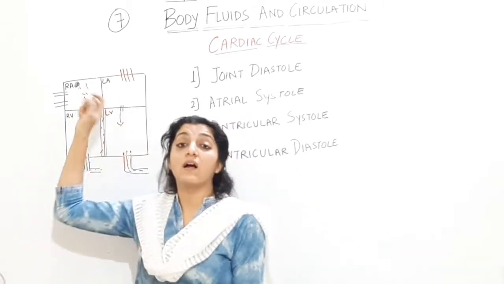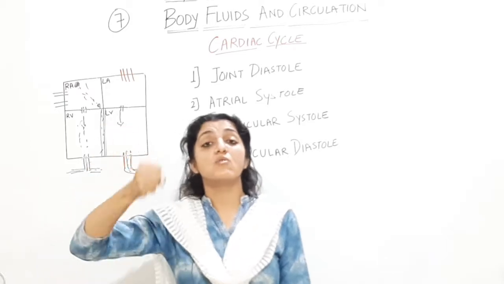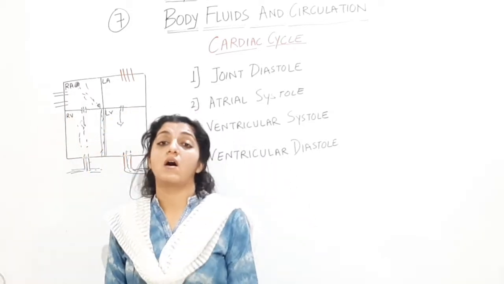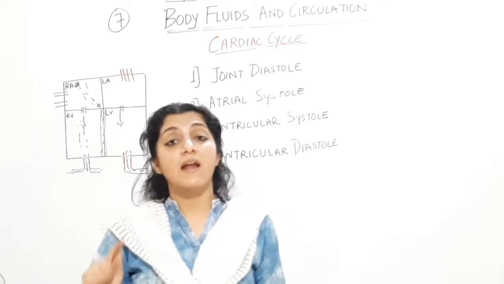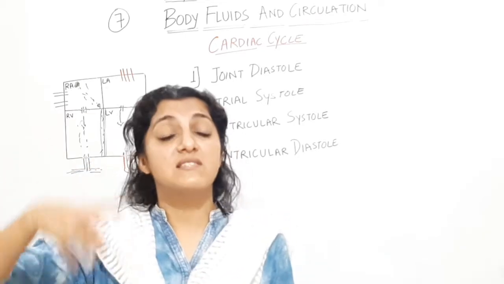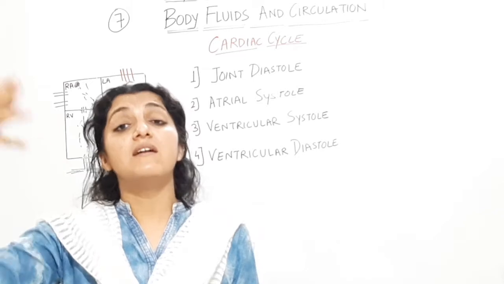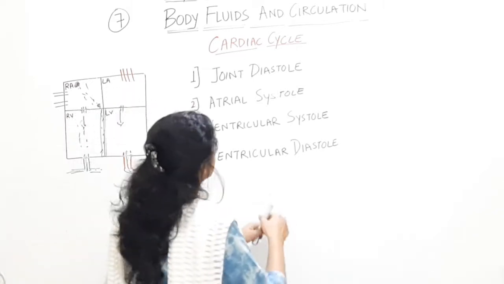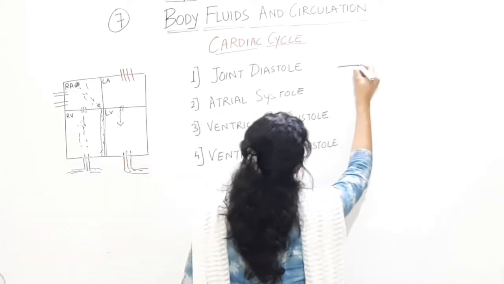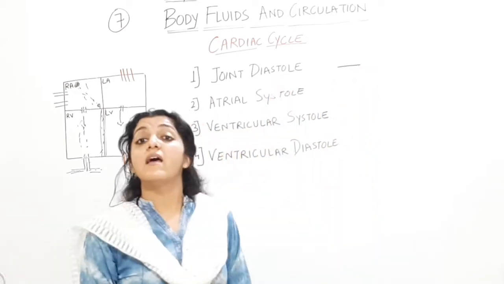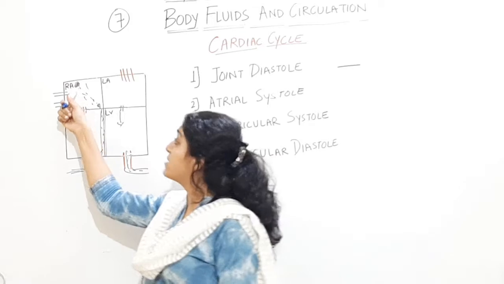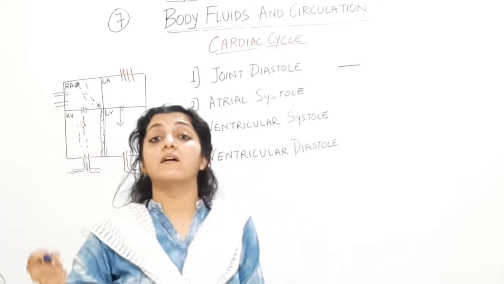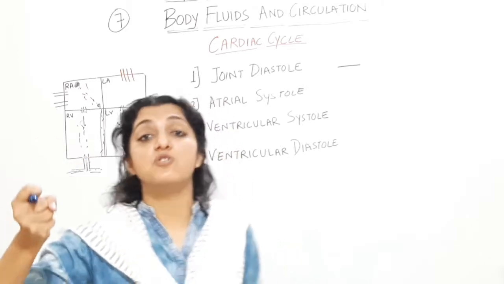Okay, so atrial systole जब हो रहा है, कौन start करेगा atrial systole? SA node start करेगा. Write it down. Atrial systole किसकी वजह से start होगा? SA node की वजह से start होगा. Okay, in atrial systole the atria are going to contract. It is excitation of the atria. Atrial depolarization. Okay, atrial depolarization. So ये joint diastole चल रहा है. Now, when SA node has generated the impulse, atria are contracting, atria excite हो गए, depolarization हो रहा है atria